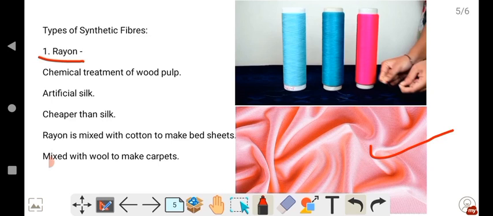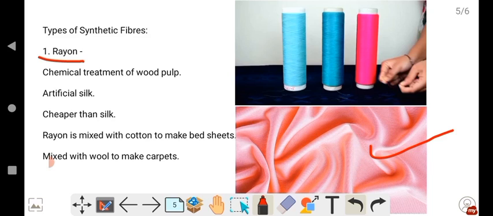So silk fabric is costlier because we get it naturally, whereas man-made fibers are cheaper than natural fibers. This rayon is also called artificial silk. And rayon is mixed with cotton. Cotton is also a natural fiber. So rayon is mixed with natural fiber.